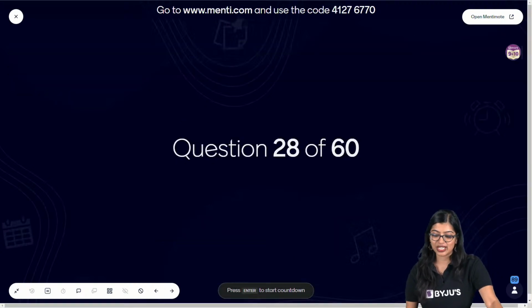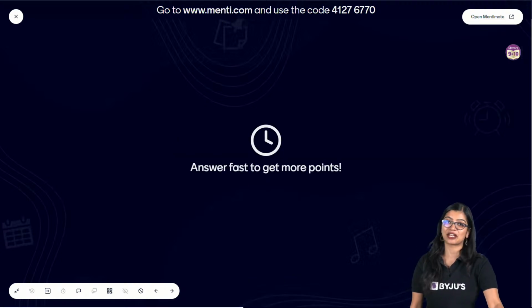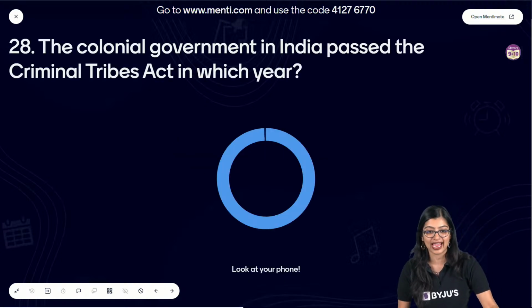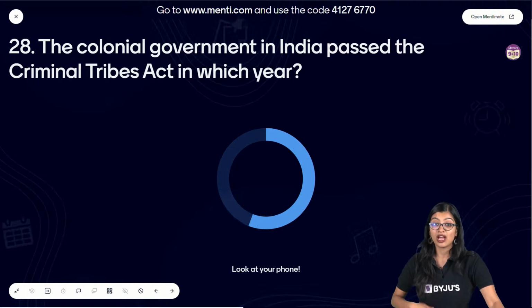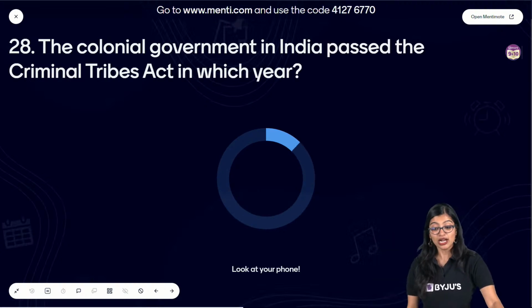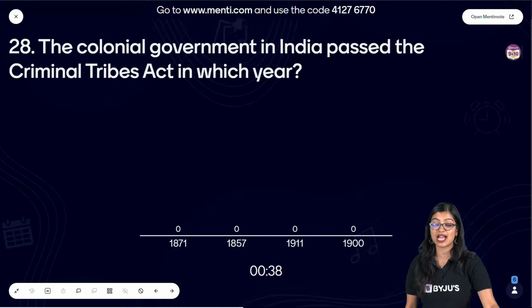Now moving on to the next one, question number 28, one of the last 3 questions, after which you will go ahead and check out. The colonial government in India passed the Criminal Tribes Act in which year? 1971, 1957, 1911 or 1900s?